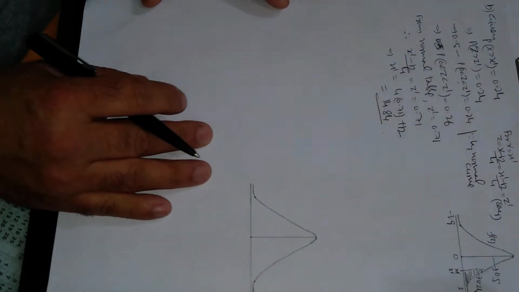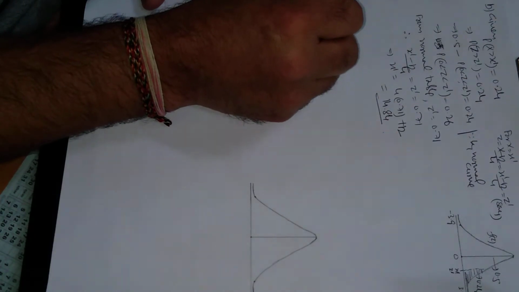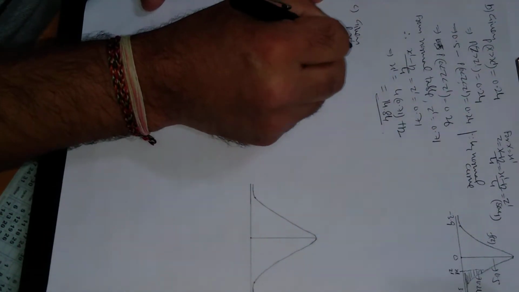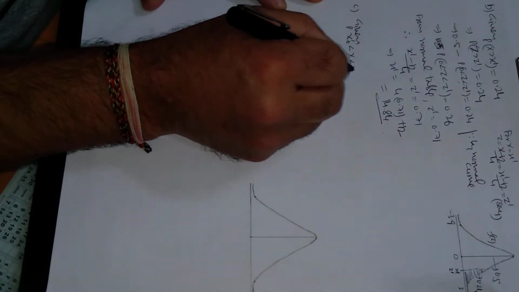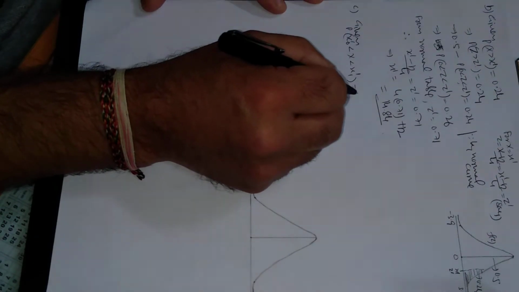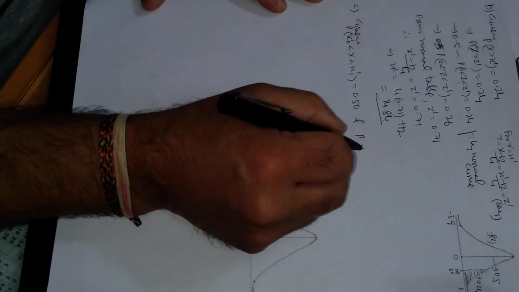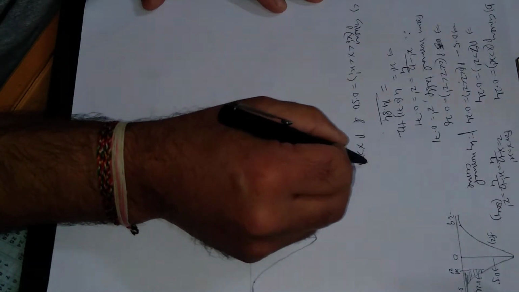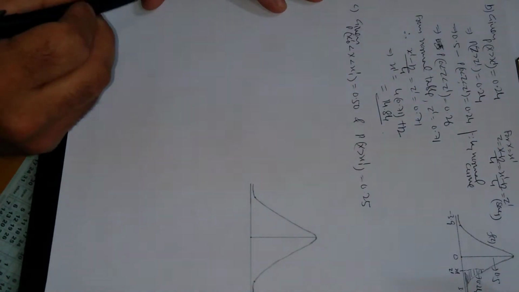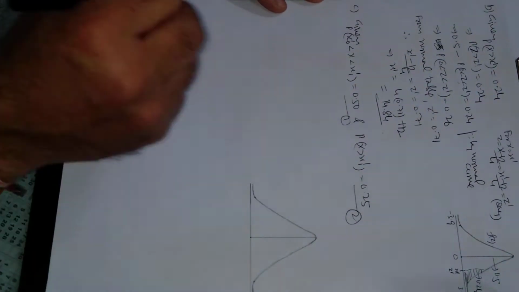Now come to the next question, third part, C part. Two probabilities are given in this case. The probability that x lies between x0 dash and x1 dash is given to be 0.5, and the probability of x greater than x1 dash is given to be 0.25. Let us call this 1 and this 2.